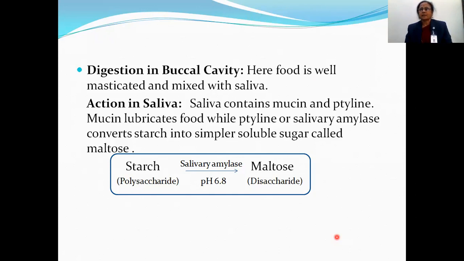In this saliva, mucin and ptyalin are present. Ptyalin is salivary amylase. Here, mucus lubricates food, and ptyalin or salivary amylase converts starch into simple sugar, and this simple sugar is known as maltose. This is the reaction.